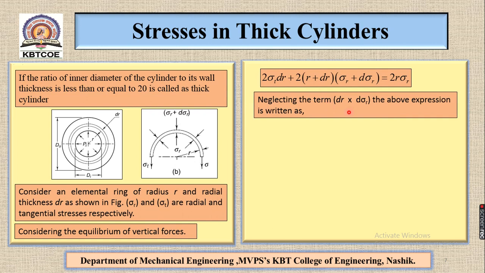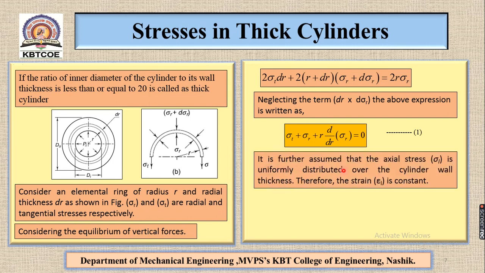Neglecting the term dr d sigma r, the above expression is written as sigma t plus sigma r plus r d/dr (sigma r) is equal to 0, and this is our equation number 1. Now equation 1 contains two unknown parameters, sigma t and sigma r. Hence one more equation is required to find the values of sigma t and sigma r.